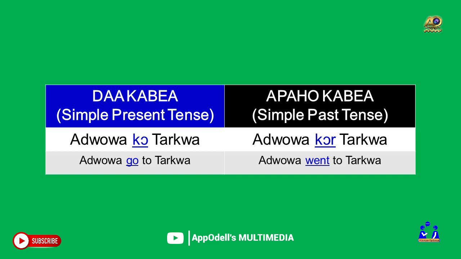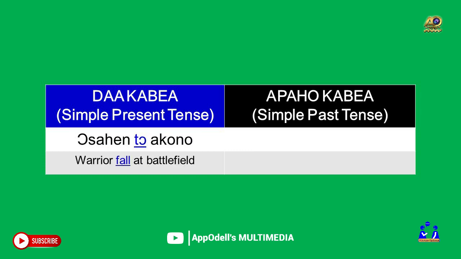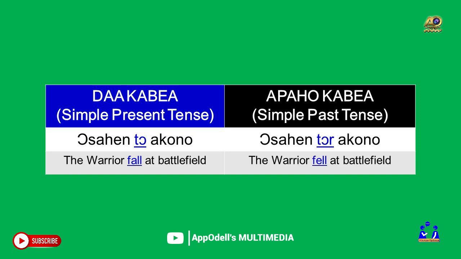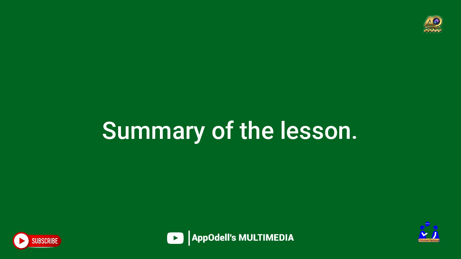The last special verb to be considered in this lesson will be to. In a simple sentence, we would have osahin to akono. Changing this from the simple present tense to the simple past tense, we will have osahin tor akono. Osahin tor akono. So we've just added an R. In Fante, we say